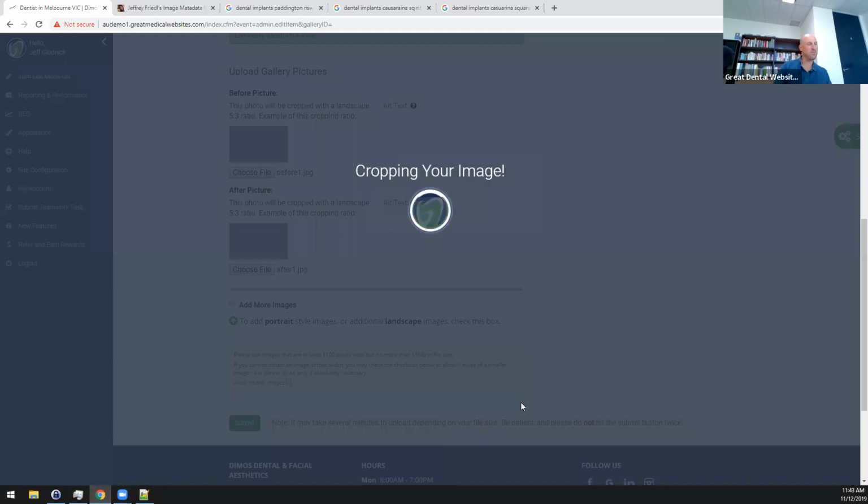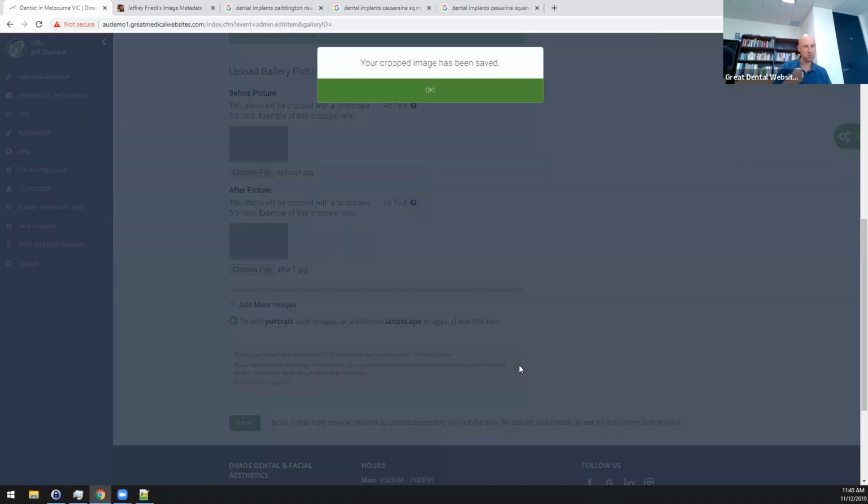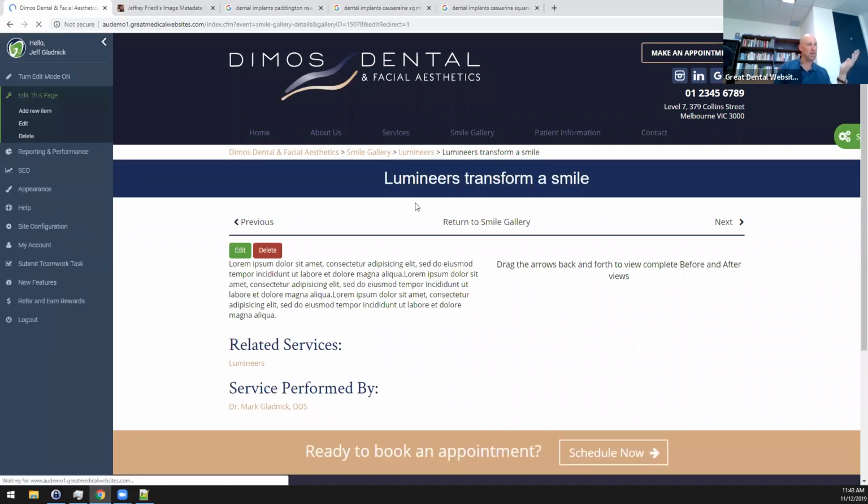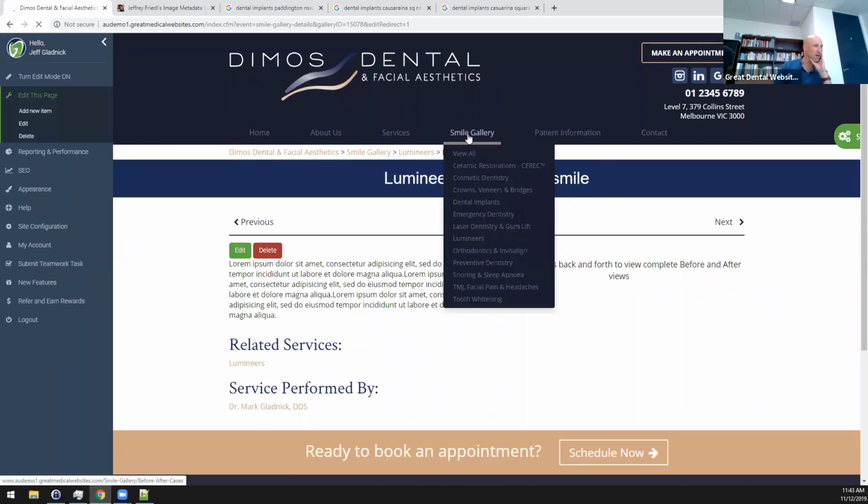Go ahead and hit save. It's going to recrop that, save it to the web, and really optimize that image so it'll load as quickly as possible. Google loves speed. We want to give it images that'll load as fast as possible. And now we have a before and after case that's been added to our Smile Gallery section.